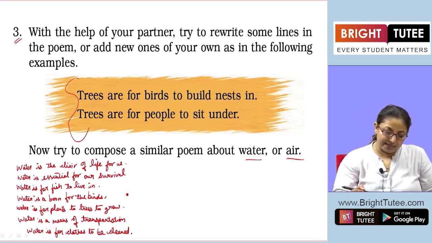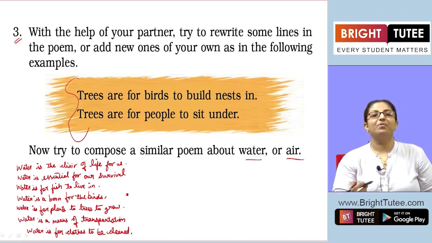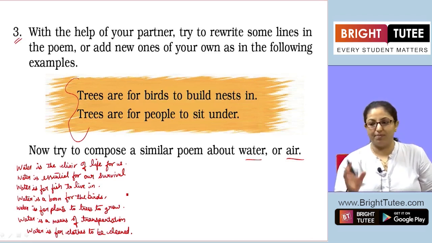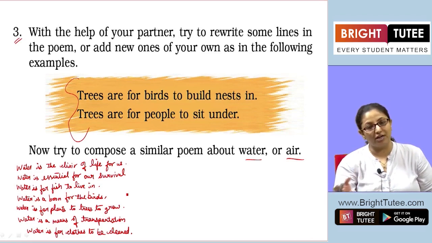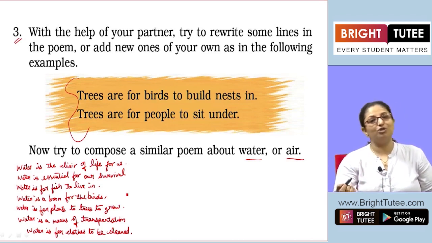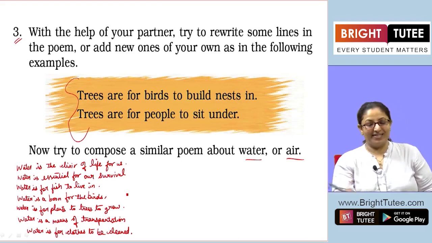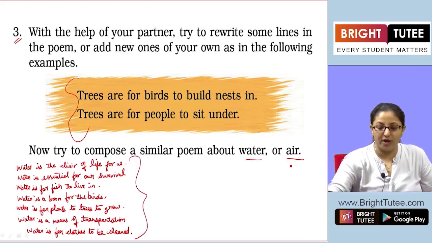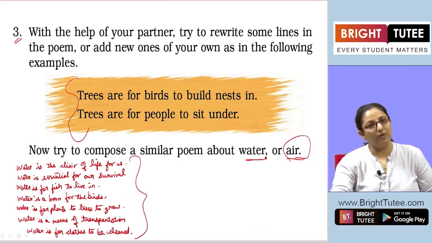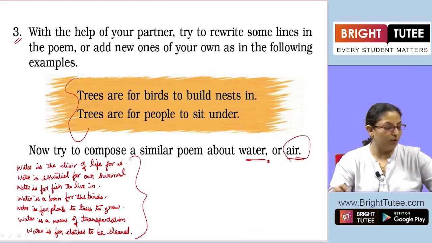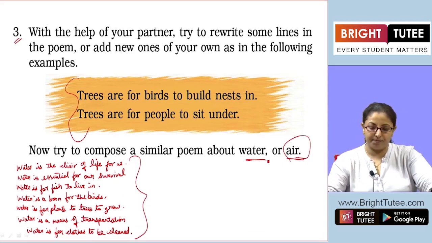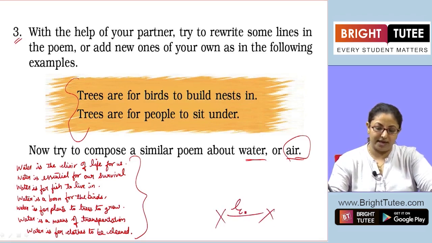Water is a means of transportation. We all know that there is a transportation which is called water transportation. Water is for clothes to be cleaned. If we do not have water, how will we clean our clothes? So this is a short poem on water. You can write on air or water if you wish to. Alright? With this, we come to the end of the chapter. This is the end.